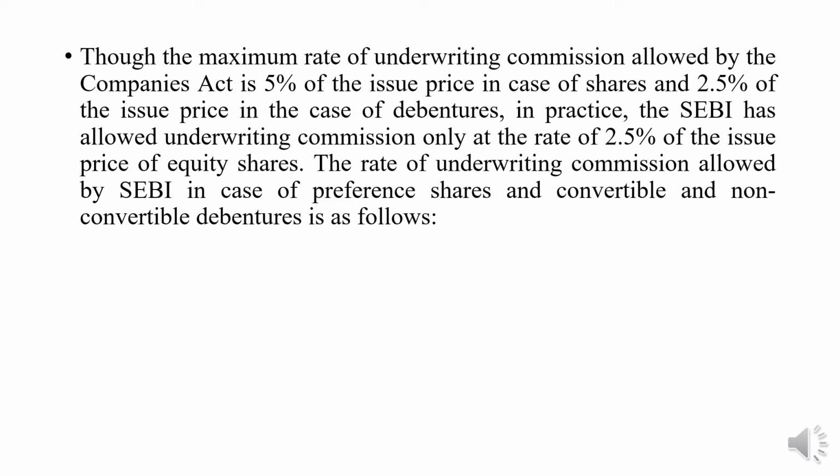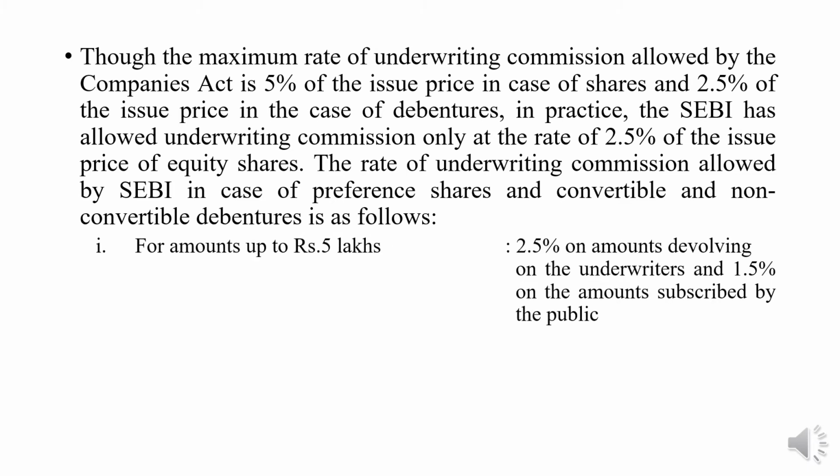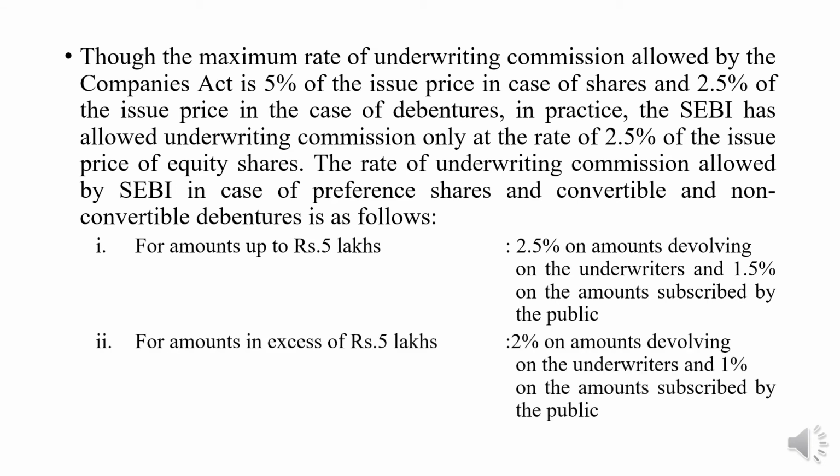The rate of underwriting commission allowed in case of preference shares and convertible and non-convertible debentures is as follows. For amounts up to 5 lakh, it is 2.5% on the amount devolving on the underwriters and 1.5% on the amount subscribed by the public. Then for the amount in excess of rupees 5 lakh, 2% on the amount devolving on underwriters and 1% on the amount subscribed by the public. So this is the way the commission is to be given to the underwriters.